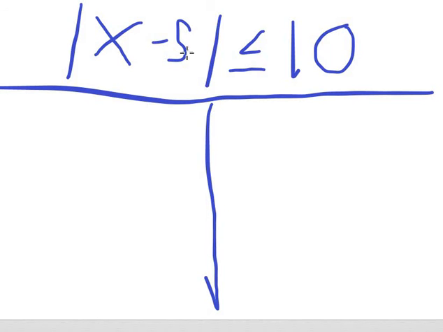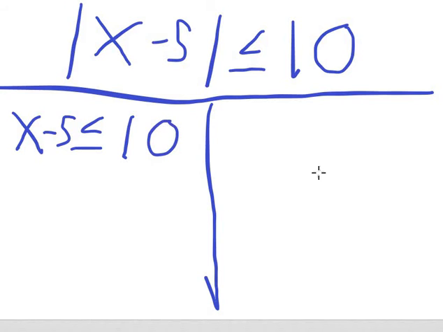So what we need to do is, like we did on the last one, split this up into two separate equations. The first one will look exactly like this, only without the absolute value sign. So we have x minus 5 is less than or equal to 10. On this side, the left side of the inequality is going to look exactly the same, only without the absolute value sign.